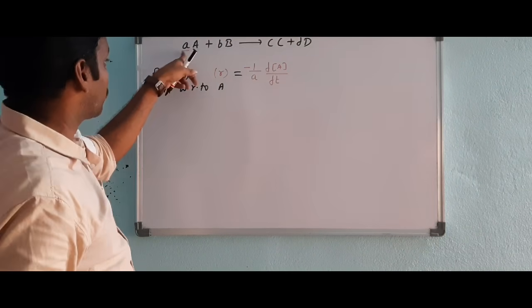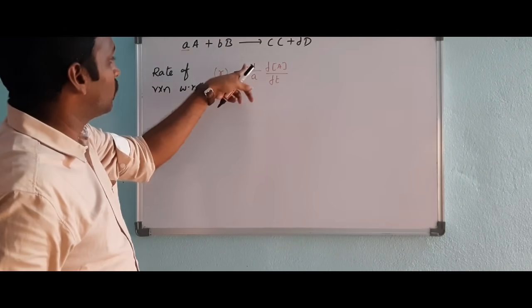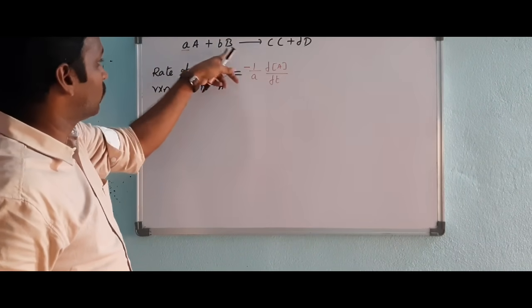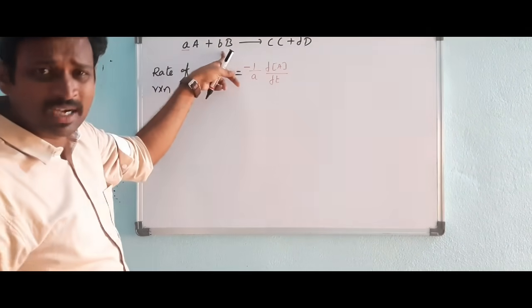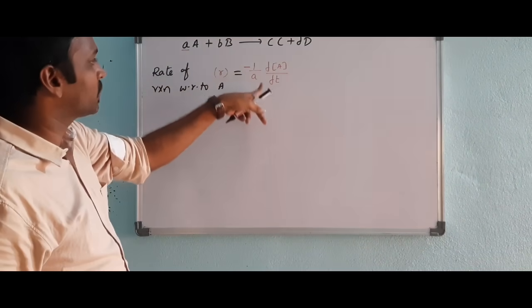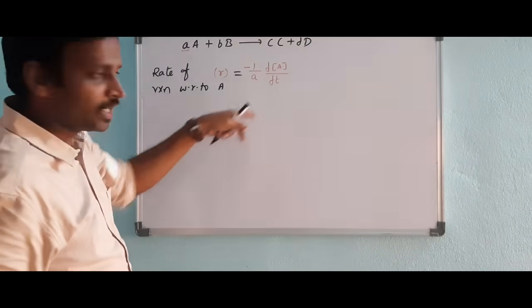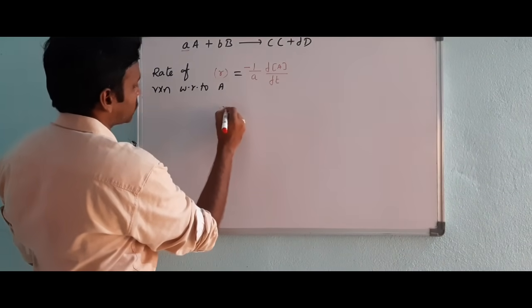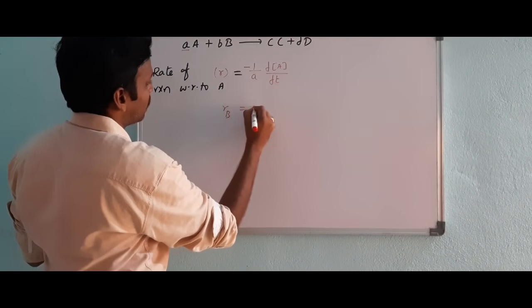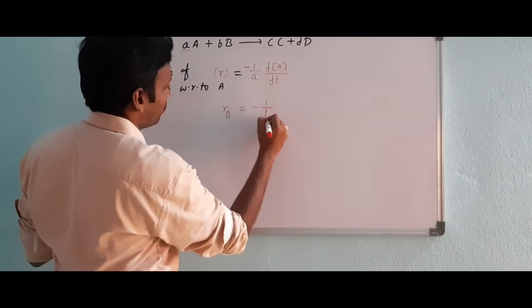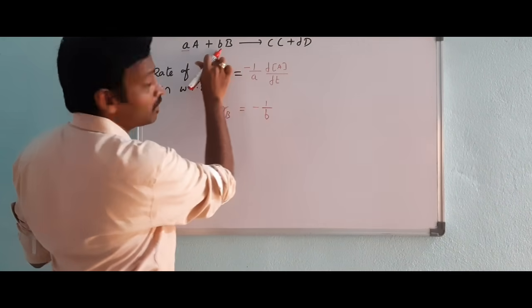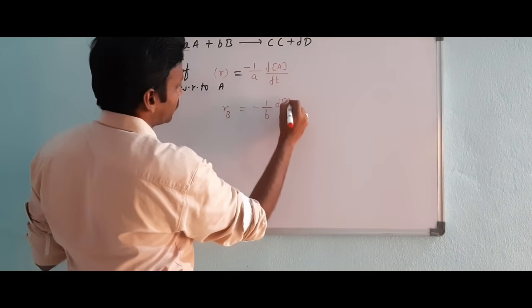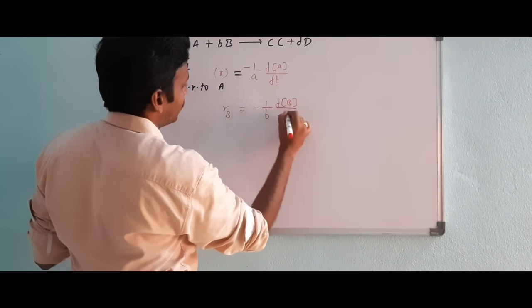If the number of moles here is 2, then minus 1 by 2. Reactant means minus, for sure. If here it is 3 moles, then minus 1 by 3. So what is the rate with respect to B? It is minus 1 by b, because b moles are there, into d[B]/dt.